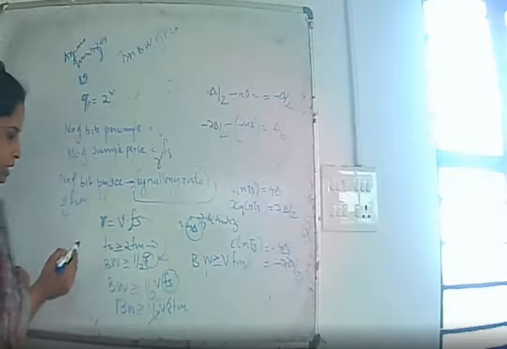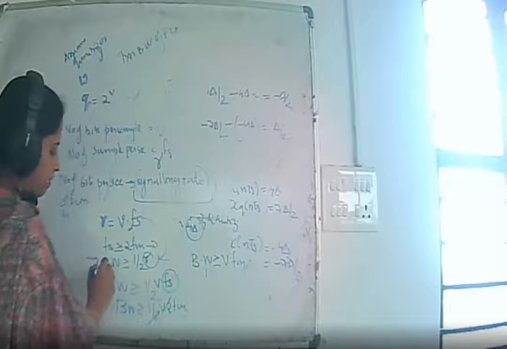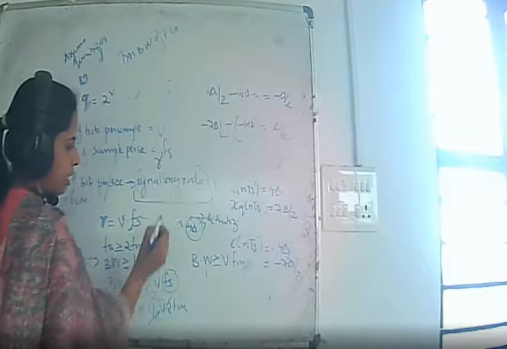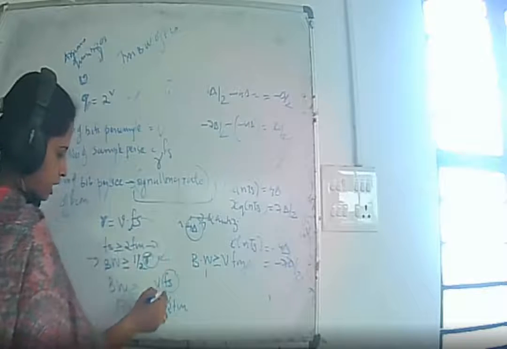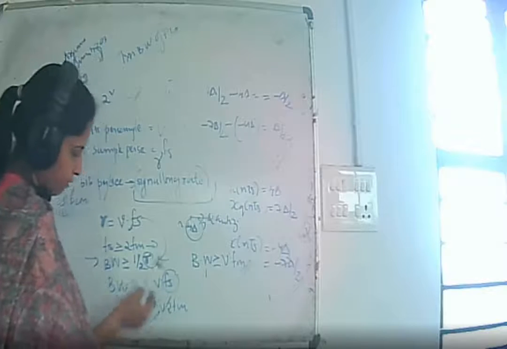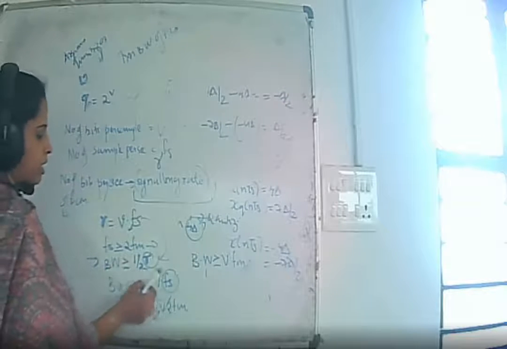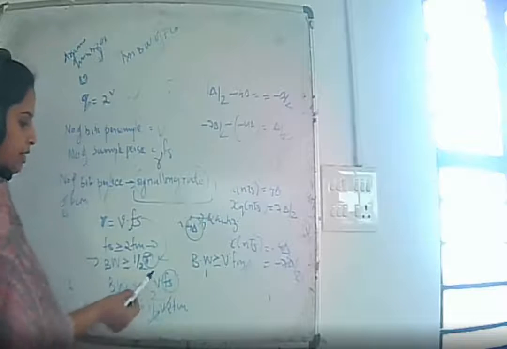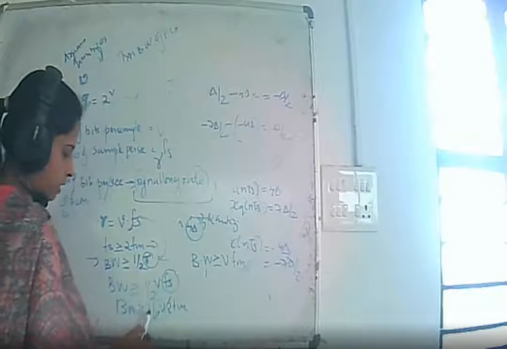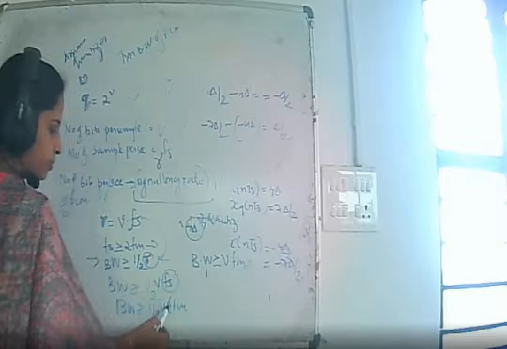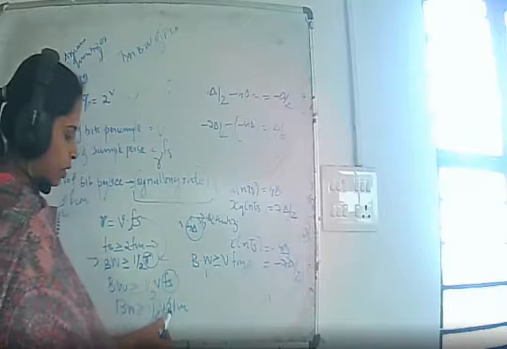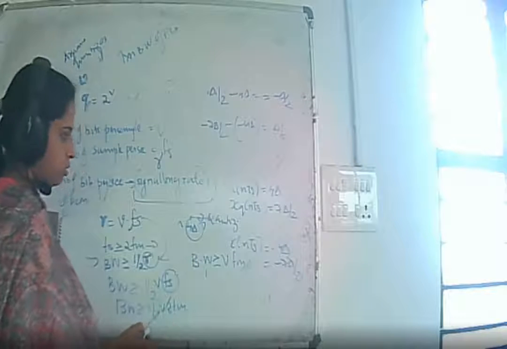Bandwidth should be greater than or equal to 1 by 2 into the signaling rate R. On substituting R, bandwidth is greater than or equal to 1 by 2 into V into Fs, and substituting Fs as 2Fm, this 2 and this 2 get cancelled.